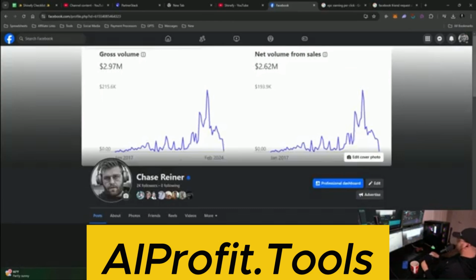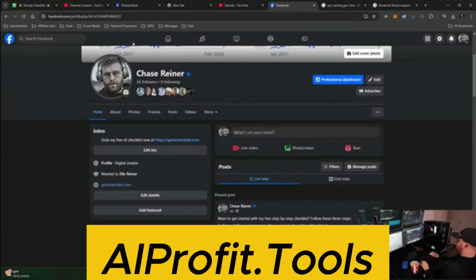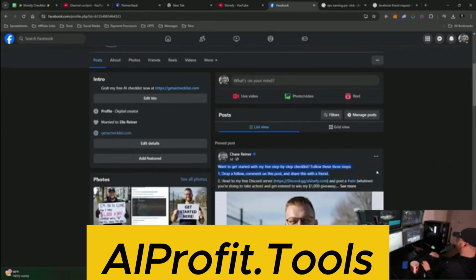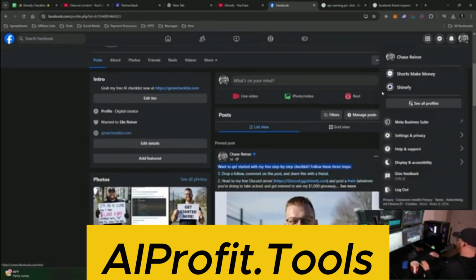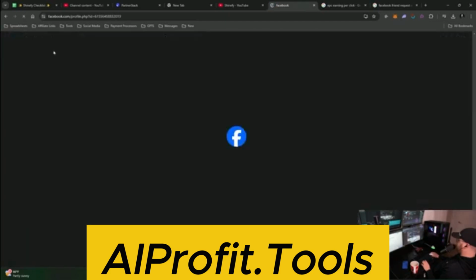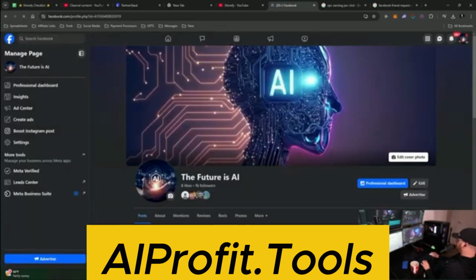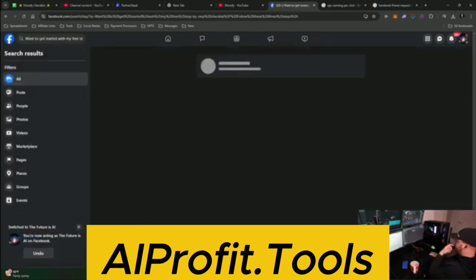And so what that means is you can start showing up in search as well. So if somebody searches for AI and you have a post that does well, you can actually, here, let me take this. I'm going to search this. Let me search it with an alternative profile here. Let me just take a page, see if I can find myself. So if I go here, type that in, go to all.